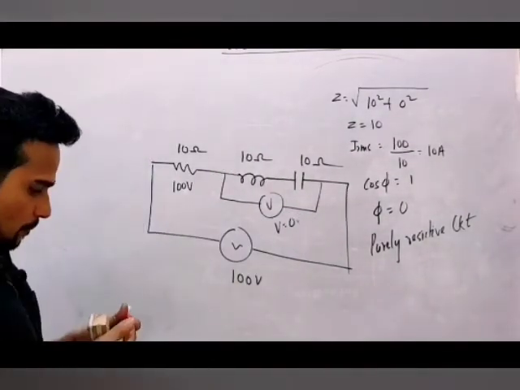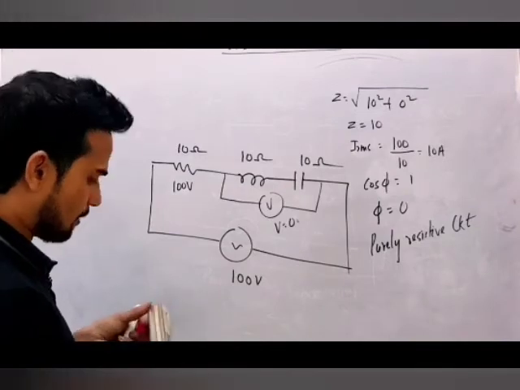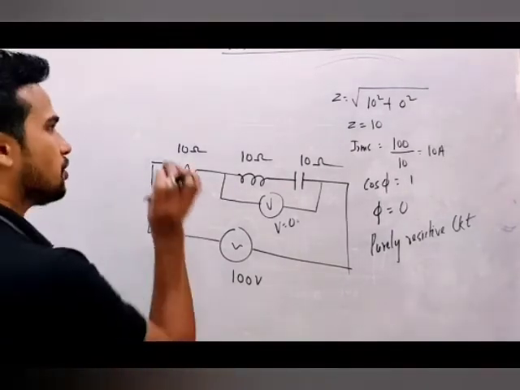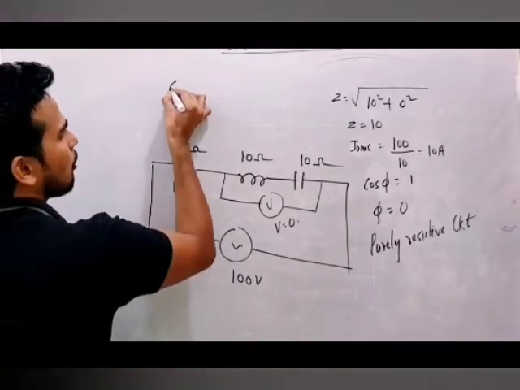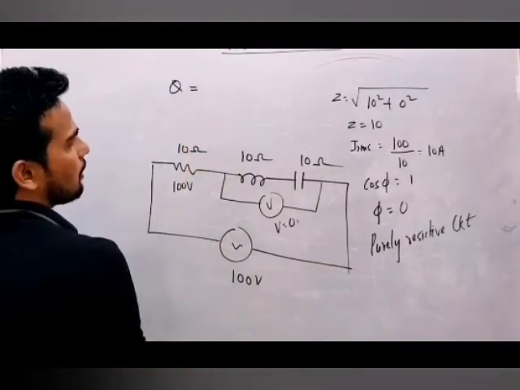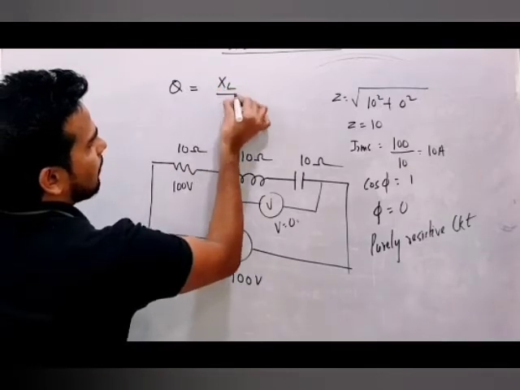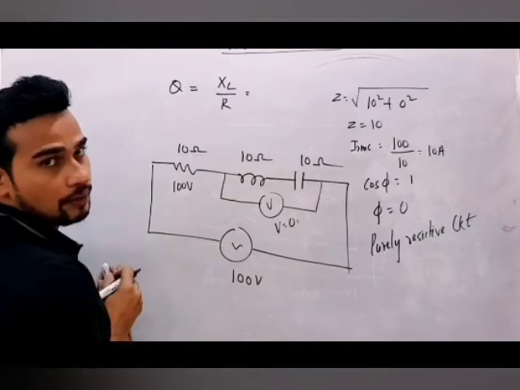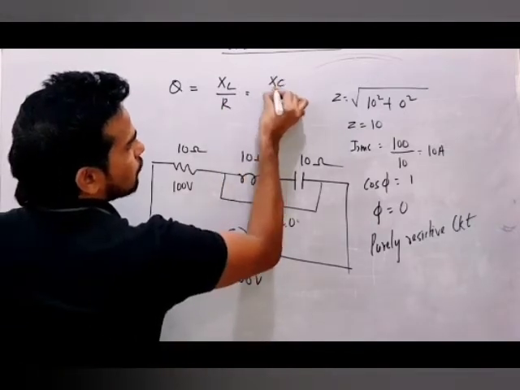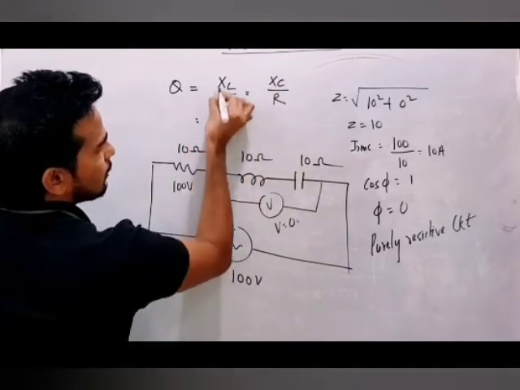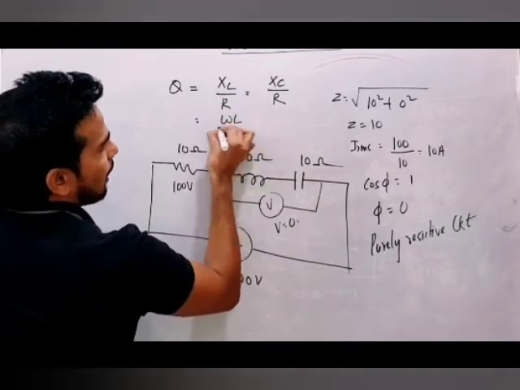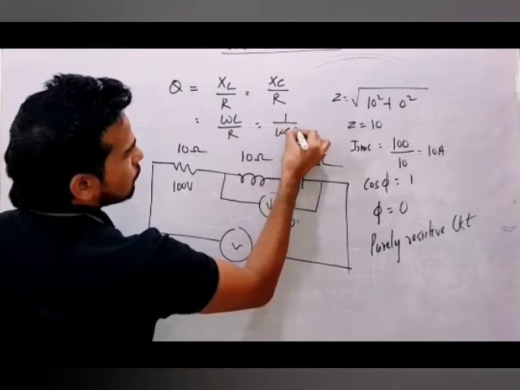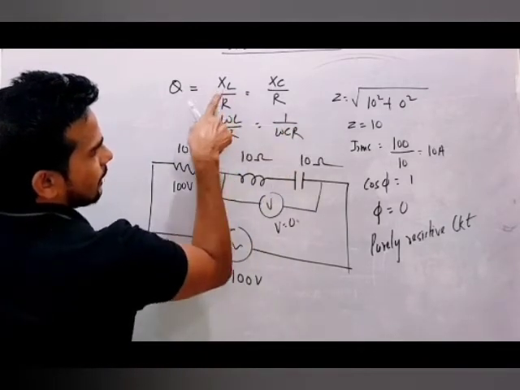Now some more things we talk about, that is the quality factor at resonance. Just one thing you have to remember: quality factor at resonance is XL by R. At resonance XL and XC both will be equal, so this will also be equal to XC by R. XL is omega L, so omega L by R. XC is 1 by omega C, so 1 by omega C into R. Why am I writing XL by R or XC by R?